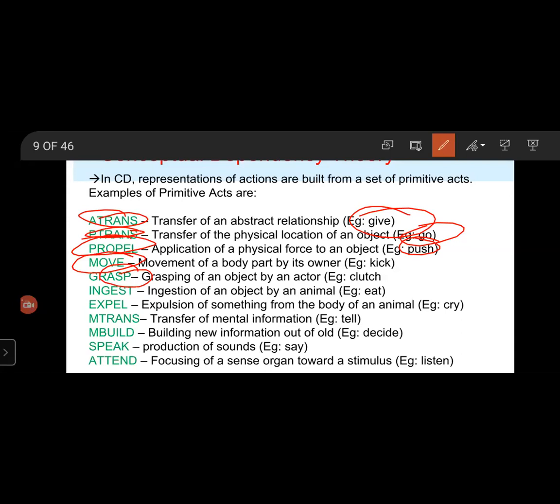That means grasping of an object by an actor. Here, catch is represented by grasp of an object by an actor. The object was propelled before the grasp. Okay, clear?